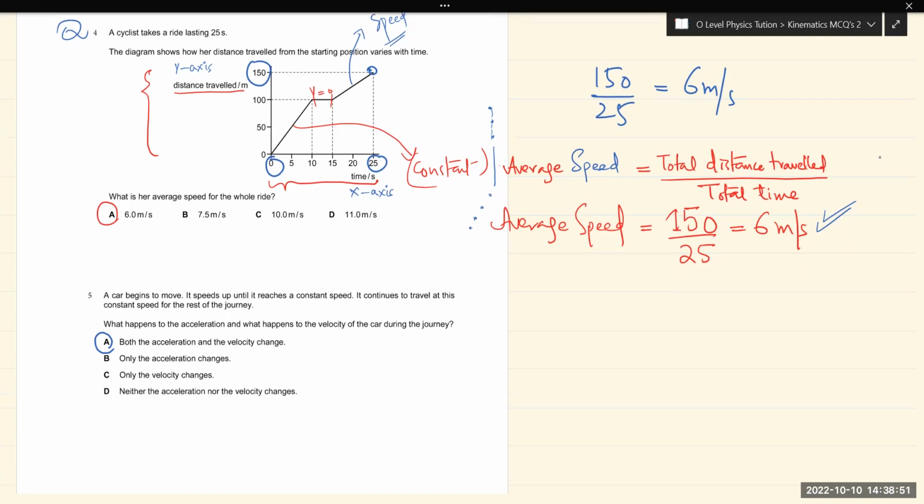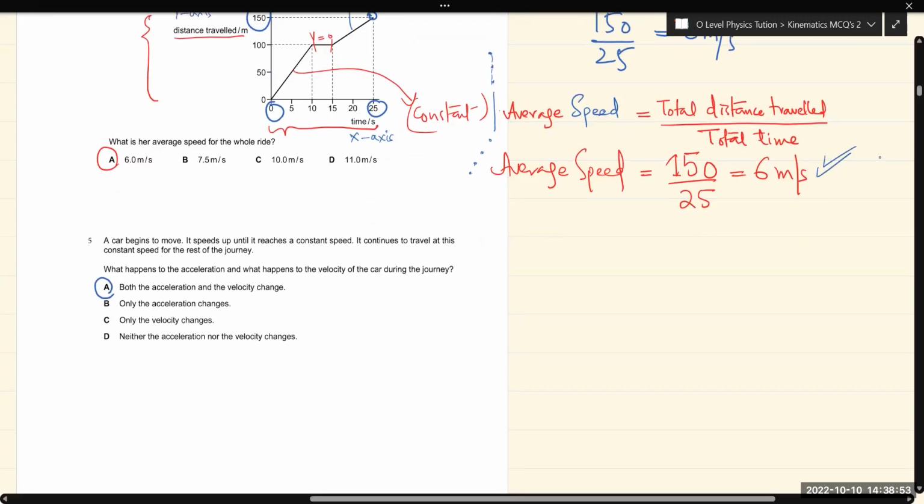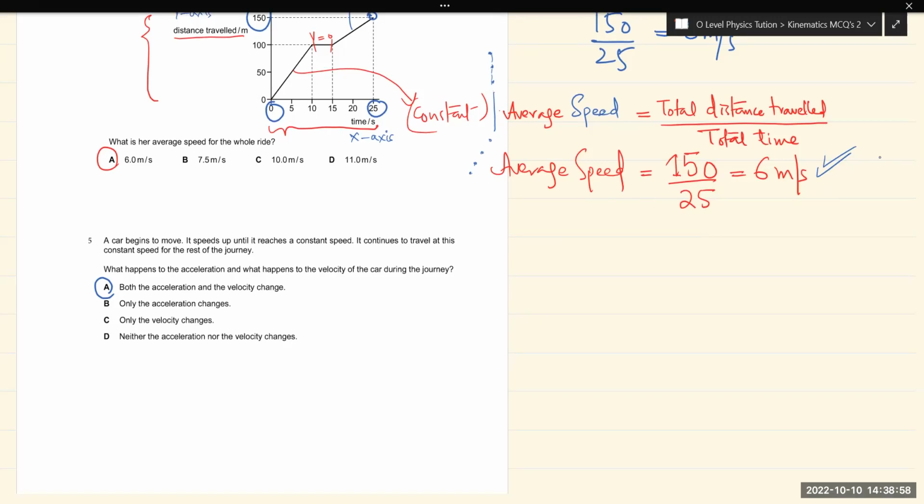Again, question 5: a car begins to move. It speeds up until it reaches a constant speed. It continues to travel at its constant speed for the rest of the journey. What happens to the acceleration and the velocity of the car during the journey? During the journey, both acceleration and velocity will change, because the car begins to move from a state of rest, so it speeds up, its velocity will change, and its acceleration will also change during the whole journey.